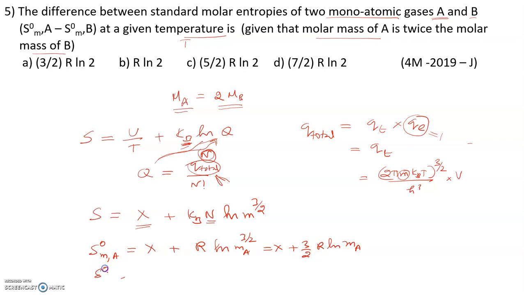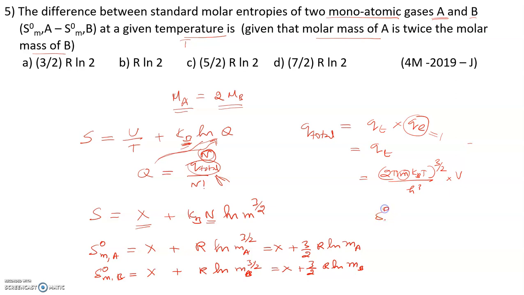Similarly, the molar entropy of gas B can be given as the same constant x plus 3 by 2 R ln mb, the mass of the atom B.